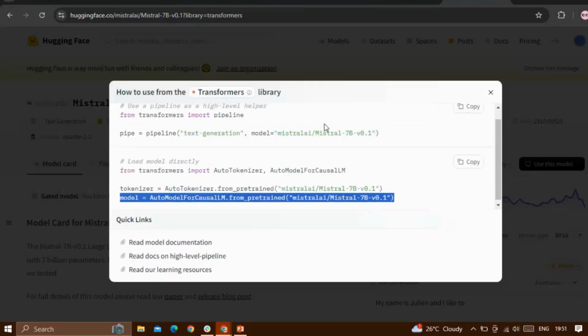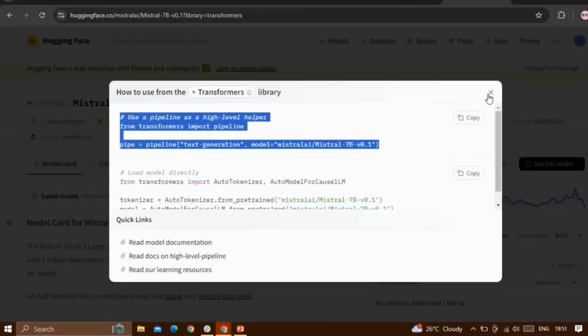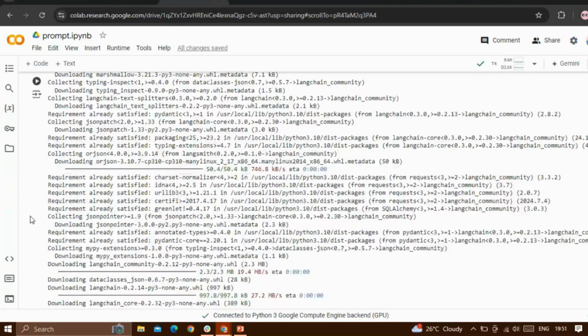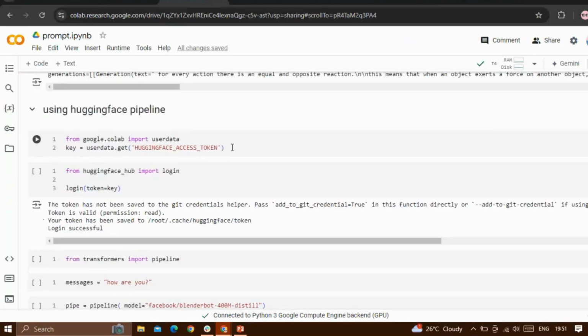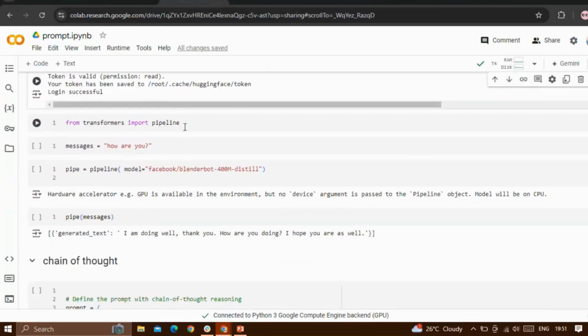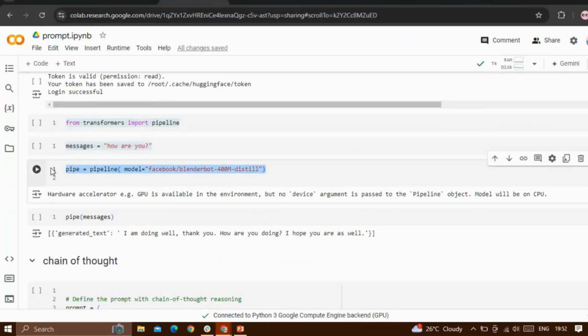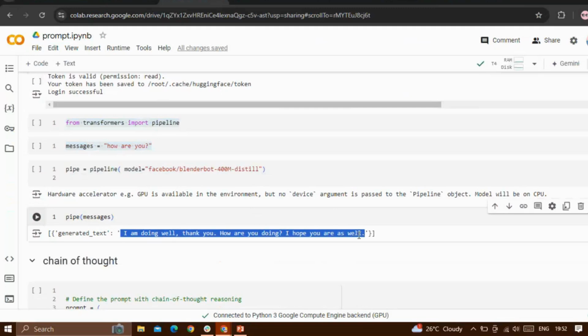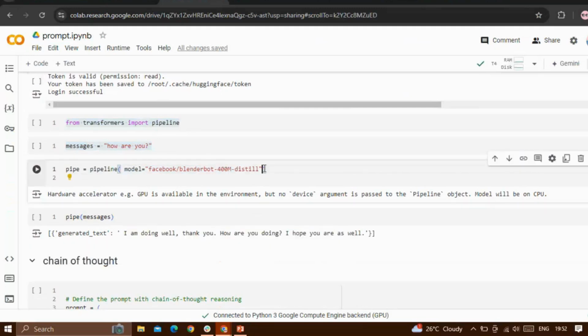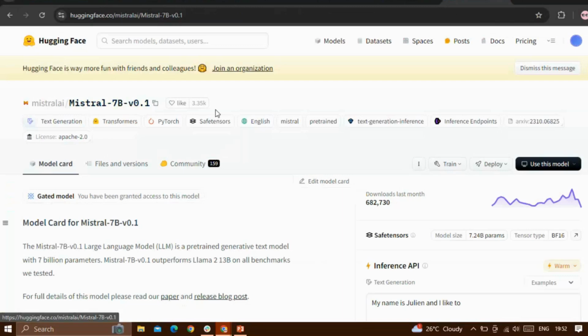Also, you can see that there is one more method above here, from transformers import pipeline. You can use that method too. I'll import the pipeline from transformers and give the prompt, and I use a smaller model because the Mistral will not fit into my GPU. After getting it, I get the response using the given model. Here I used the 400 million parameter model. This is a 7 billion model.